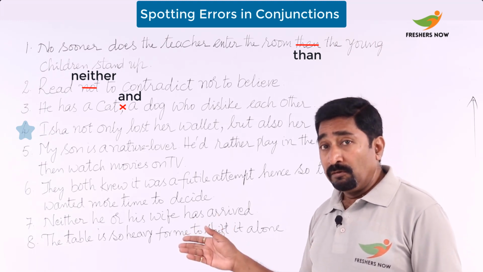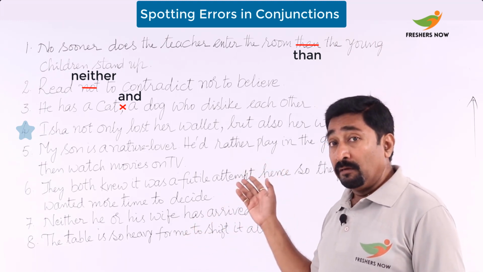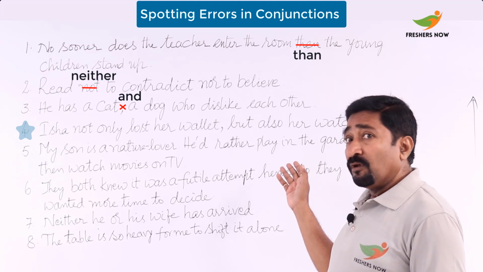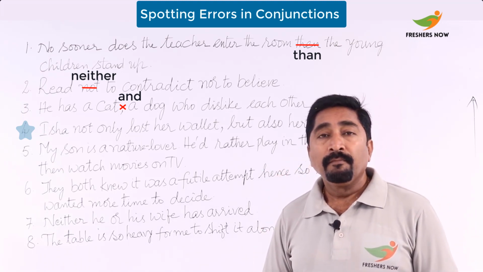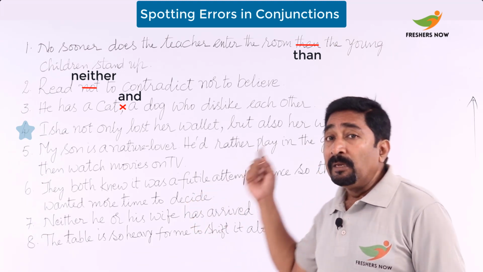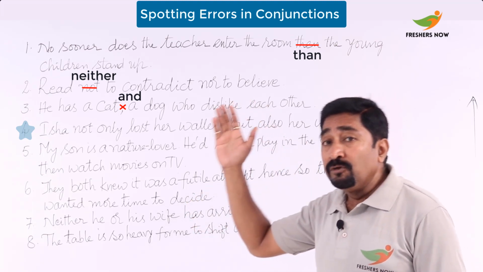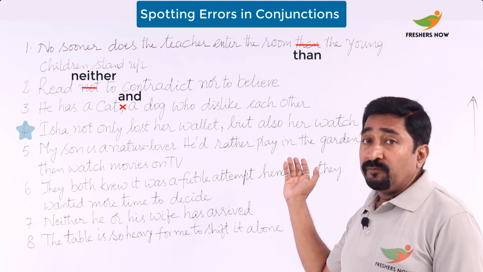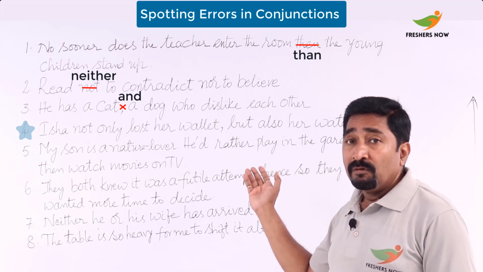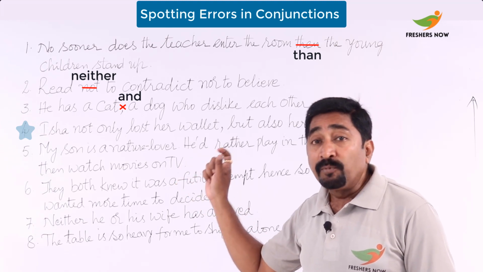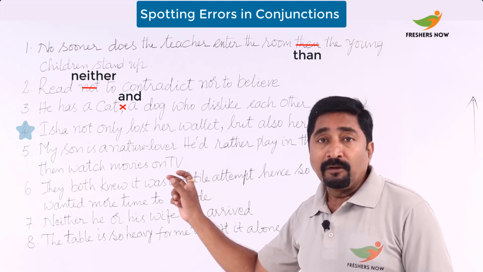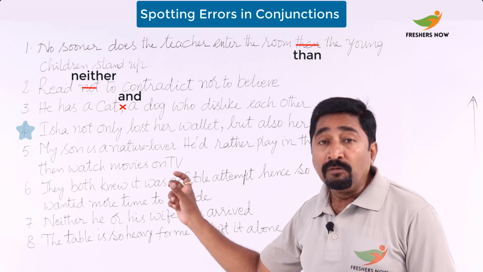Now let's go with the other one. Isha not only lost her wallet, but also her watch. Now you can understand it here. The next part, not only, of course, is to be followed with but also. But here we should check the position of the correlative conjunction, not only.